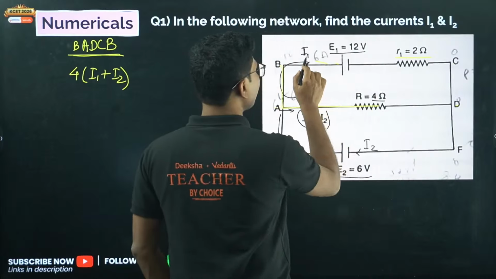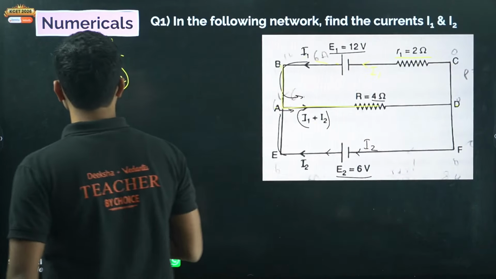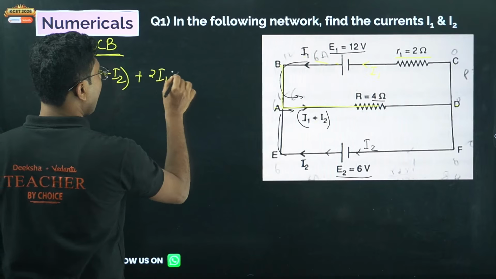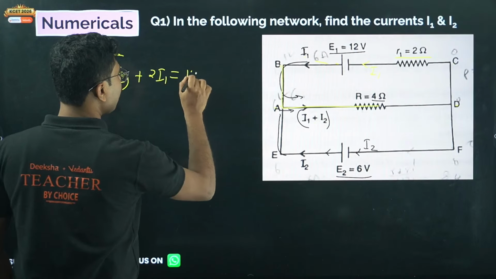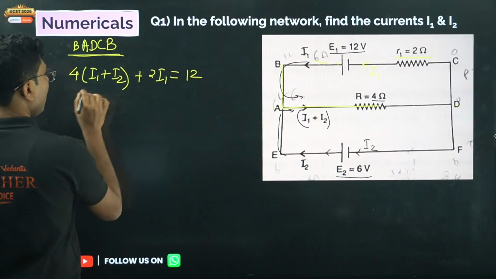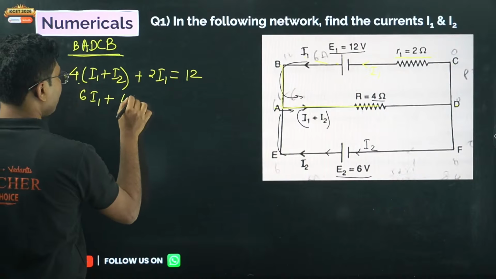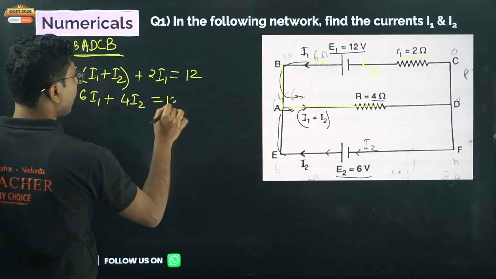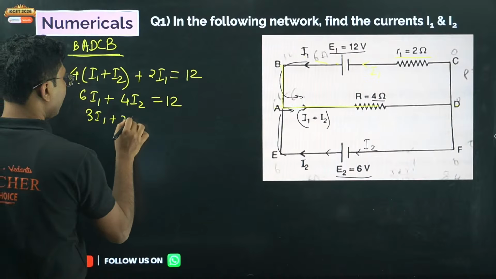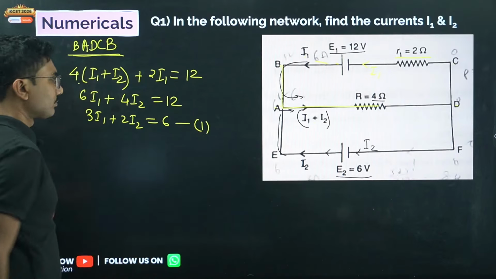If the current through this is I1, then the current through this will also be I1. So 2 into I1, and that equals the voltage given here, 12 volt. Now simplify this: 4 plus 2, 6 I1 plus 4 I2 equals 12. Now you can divide everything by 2, so you get 3 I1 plus 2 I2 equals 6. This is equation number 1.